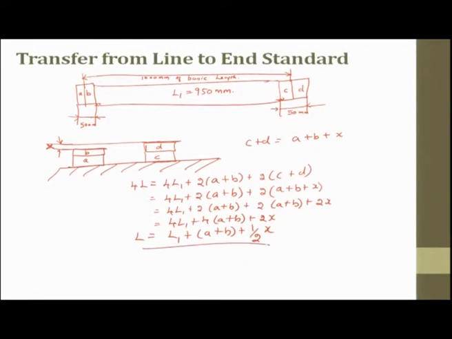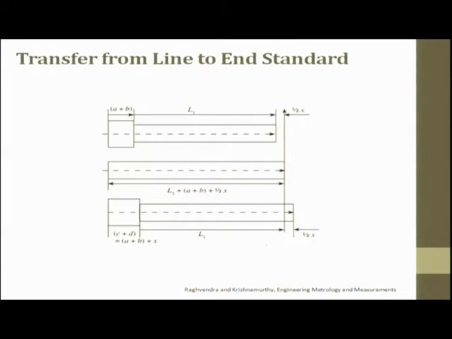Now if I want to represent this in a figure, you can look at it here. You can see A plus B, L1, and there is a half x, which is the error, or some small missing data which has to be there. If everything is perfect, then L1 plus A plus B plus half x will give you 1 meter.